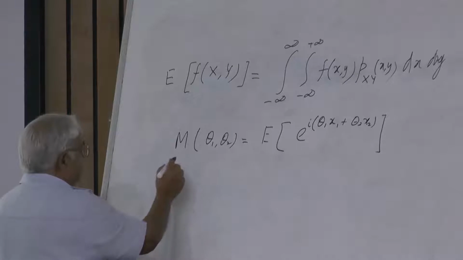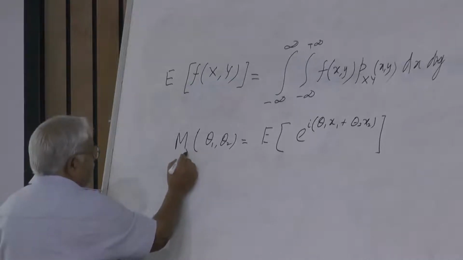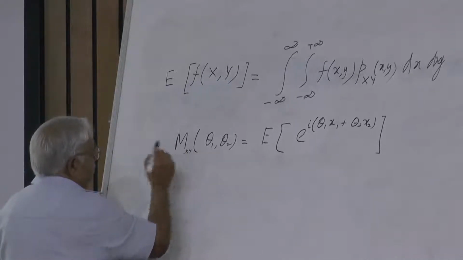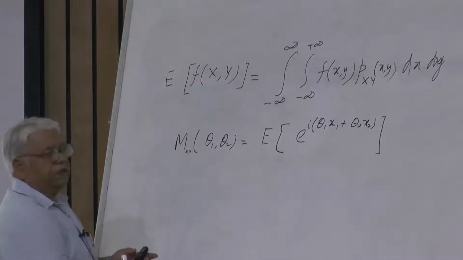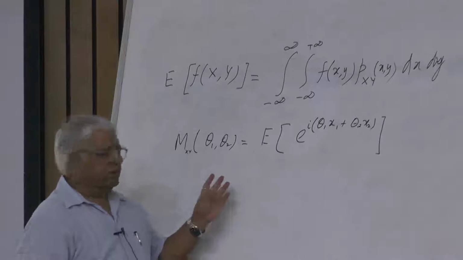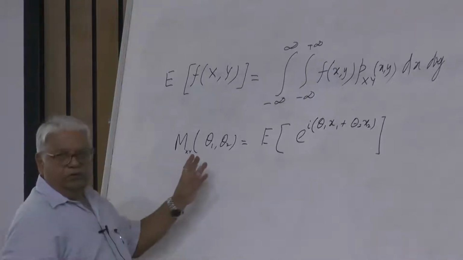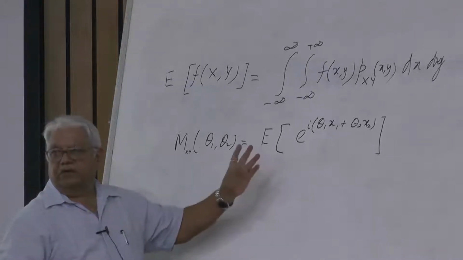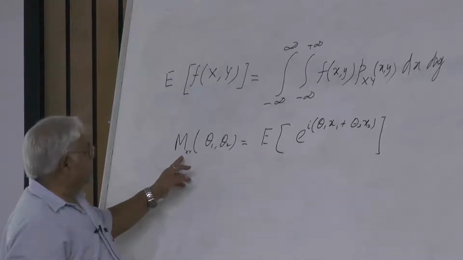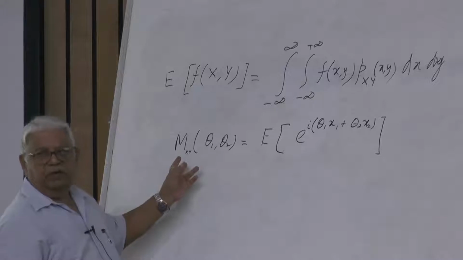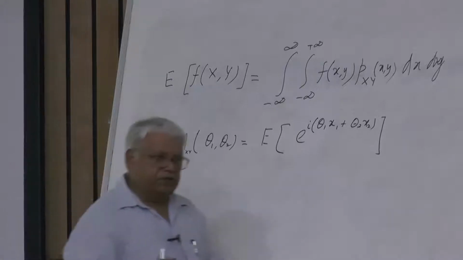Again, if there is some confusion, then we need to put x and y as the suffix. Many a time in actual engineering applications, we do not use too many random variables, too many different groups of random variables. So, in that case, it is understood, and you don't need to write this suffix. That suffix becomes silent.